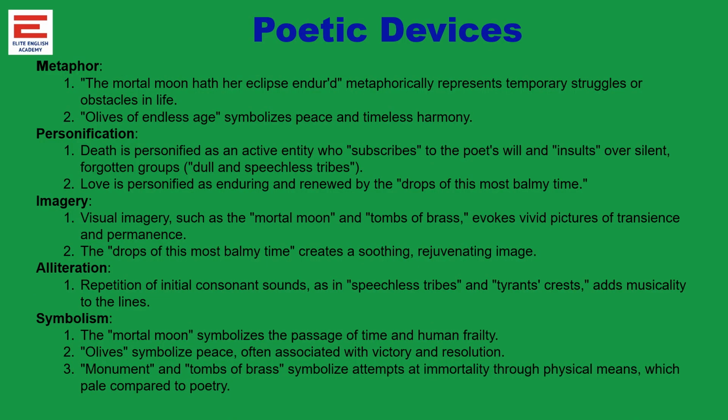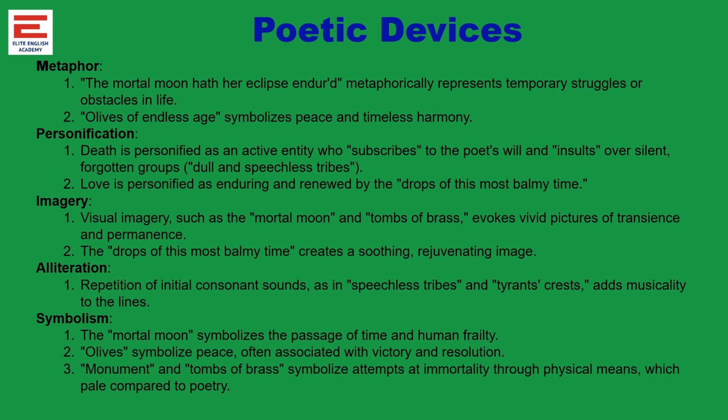Now, let me just remind you of the poetic devices used. First, metaphor. So the moon has her eclipse endured. It can be a metaphor because it symbolically or metaphorically represents temporary struggles and obstacles in life. Then afterwards, the metaphor comes in olives of endless age. So it symbolizes peace and timeless harmony.